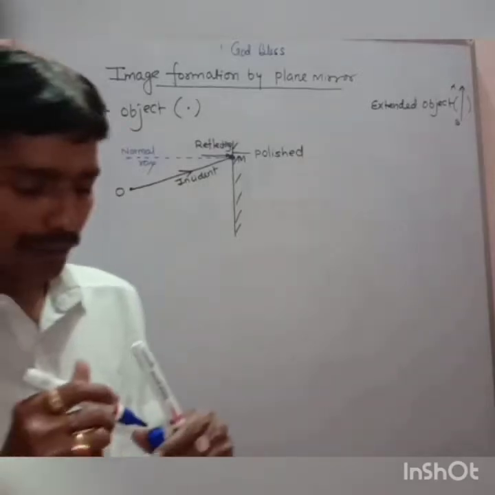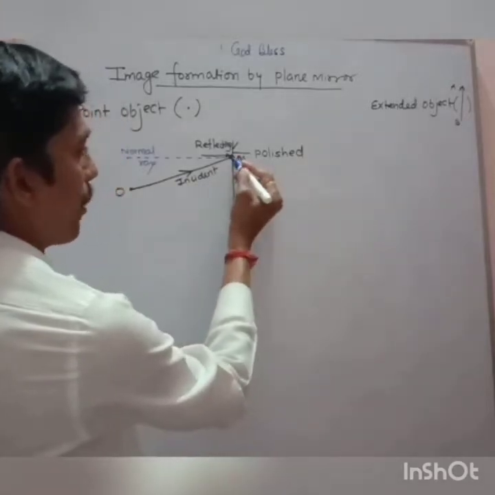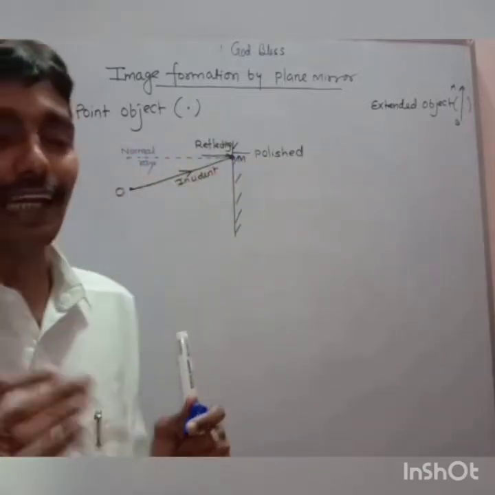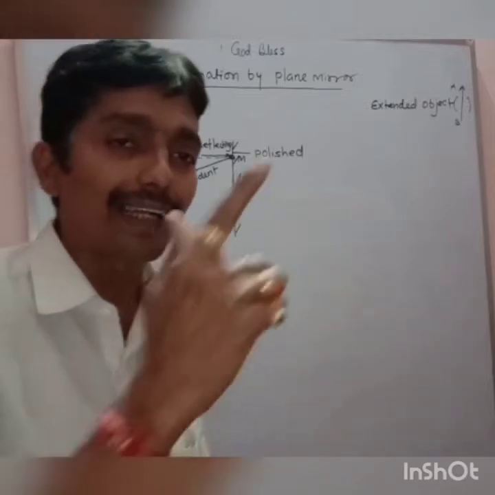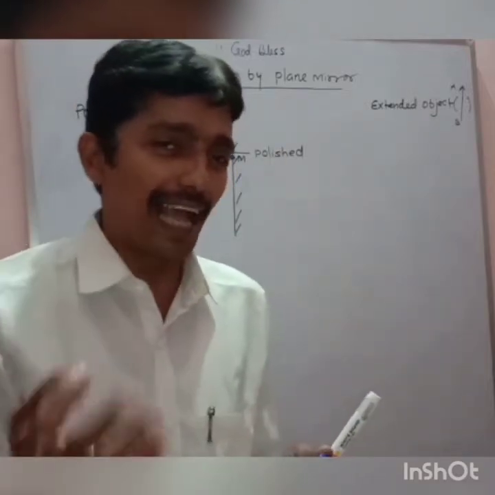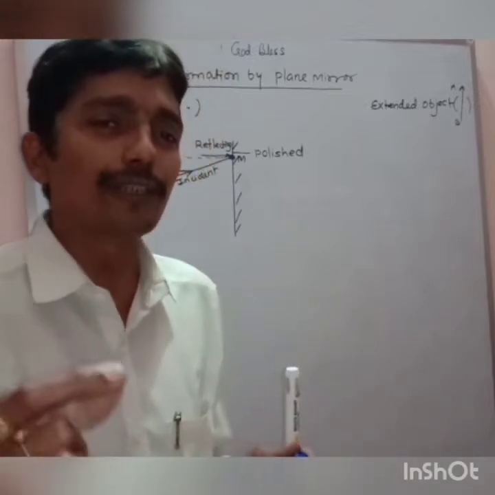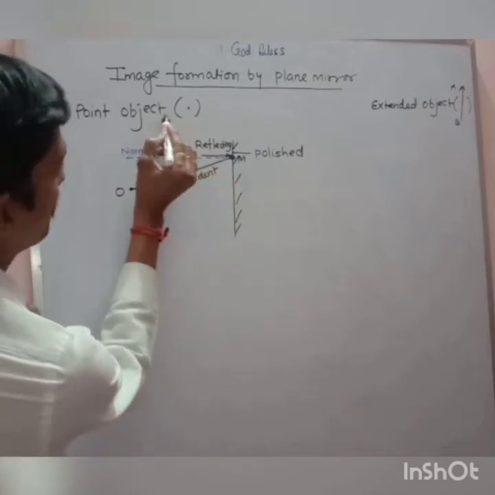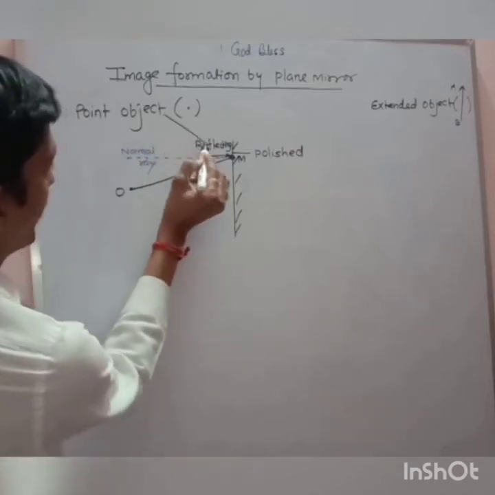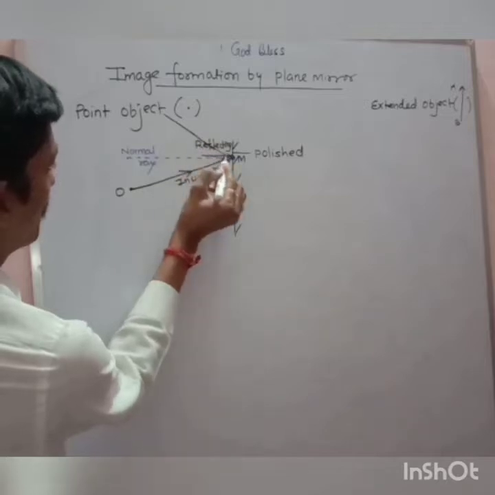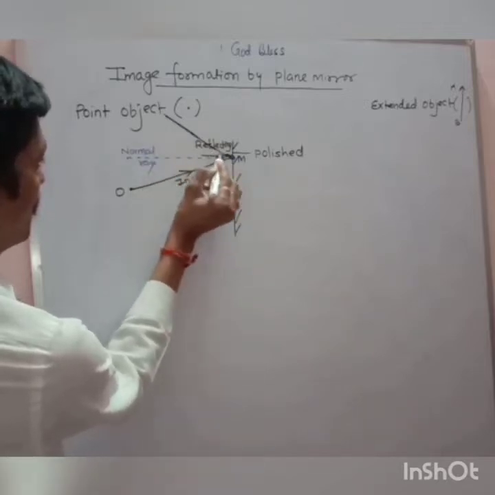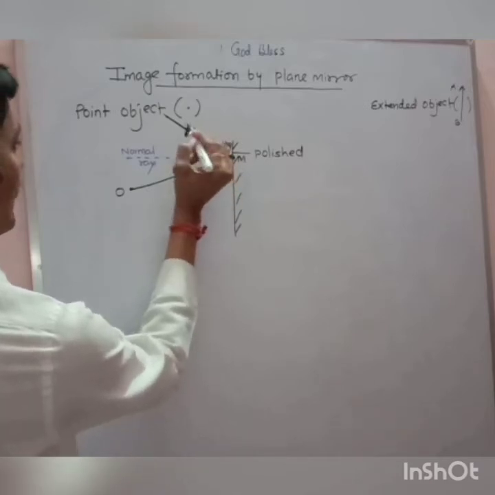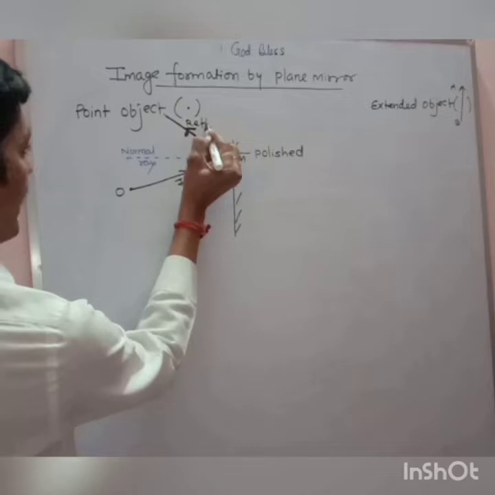Okay, so now if this is a normal ray and this is the point of incidence, you can see here what will happen? The light will bounce back. I said in reflection what is happening? The light bounces back in the same medium. So here the reflection takes place. Here the light goes in the same medium. And I have drawn the arrow like this. This ray is the reflected ray.